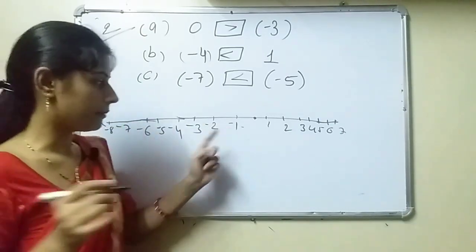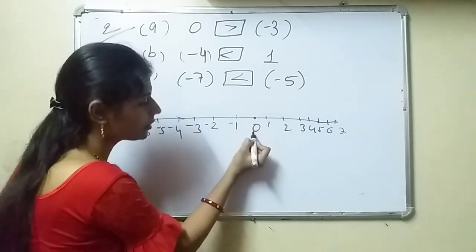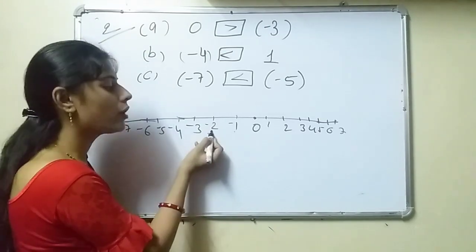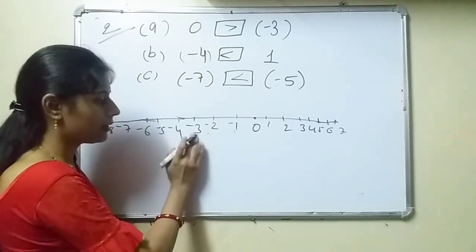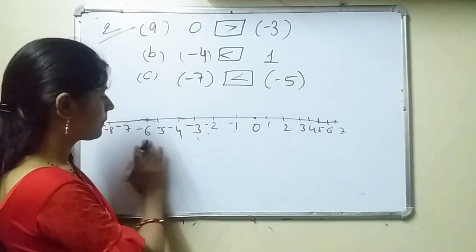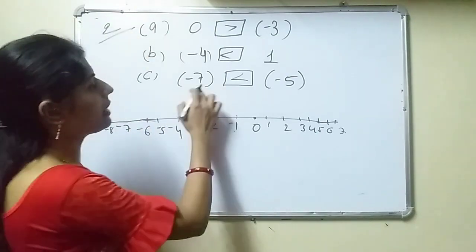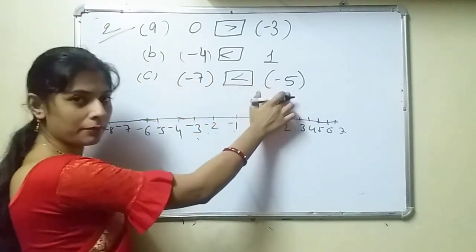Okay. Now see, this is 0. Moving to the smaller side: smaller than -1 is -2, smaller than -2 is -3. So -4 is smaller than -3, -5 is smaller than -4. Now they are asking whether -7 is smaller or -5. No, -7 is smaller than -5.